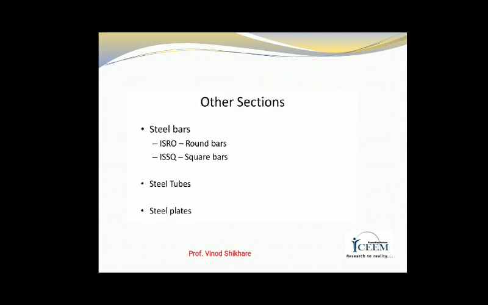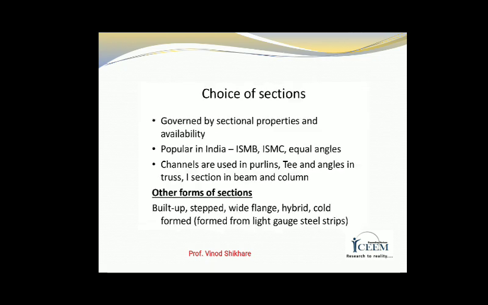Other sections are steel bars, in which round bar and square bar, and others are steel tubes, steel plates, etc. Then choices of sections: how we choose different types of steel sections in steel structures. The choice is governed by the sectional properties and availability of that section.